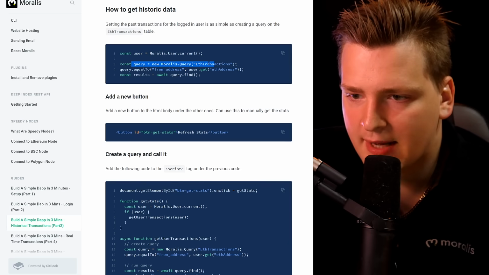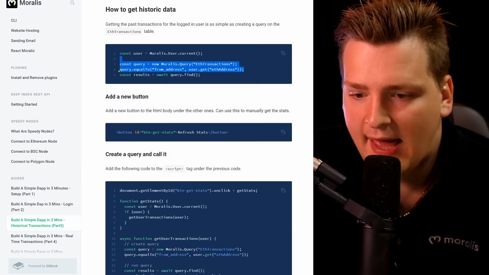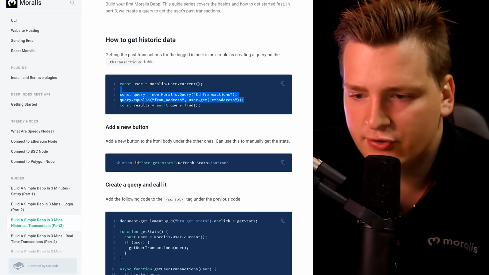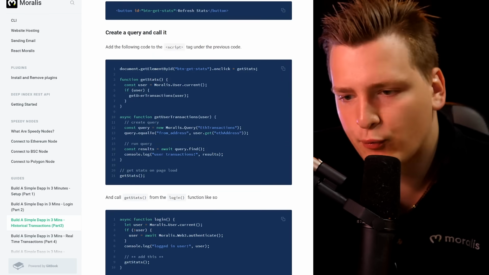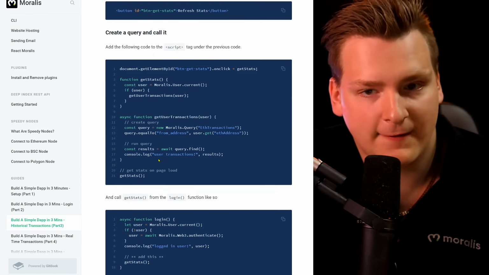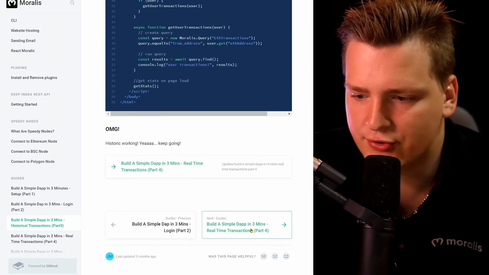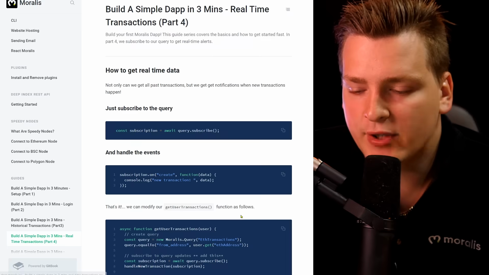So you can just look up a Moralis query for historical transactions. That's it. And you can display all of their transactions on the screen if you want, or you can do something with that information. For example, here in the tutorial, we calculate the average gas fee that you paid in your profile, in your Ethereum address. Then you can also add real-time transactions.